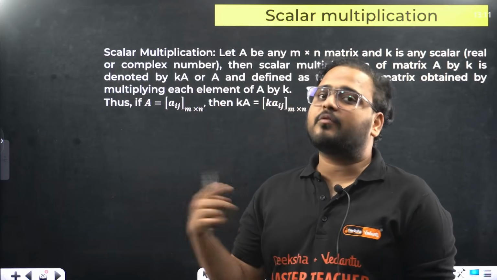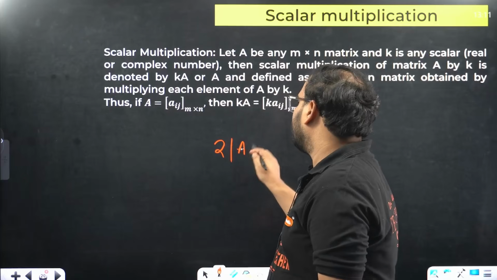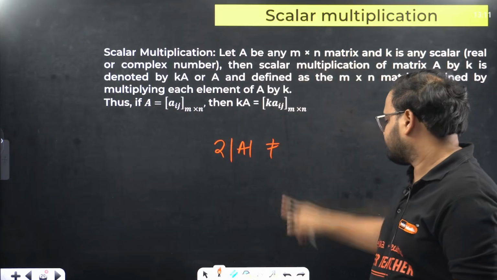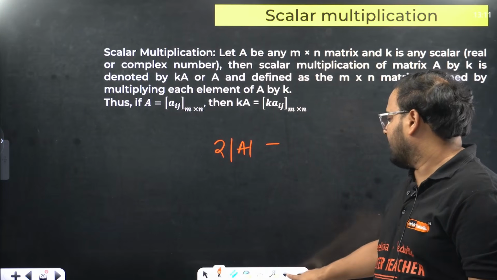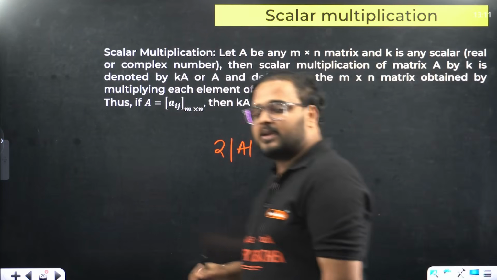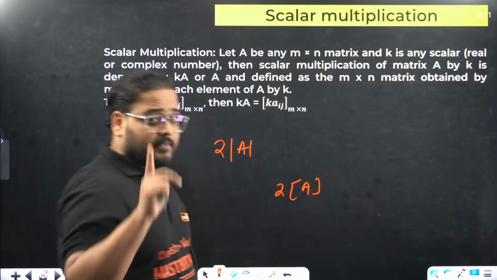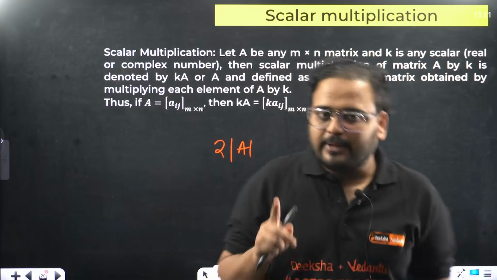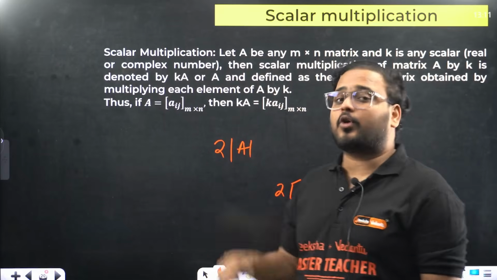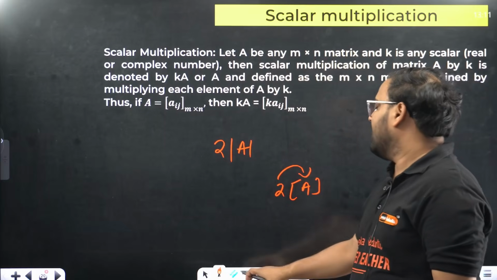2 times the determinant of A is not equal to 2 times the matrix A. This doesn't work in the same way. In the case of a determinant, multiplying by 2 can be applied to any one particular row or column, not to all. If you are multiplying 2 to the determinant of A, you can multiply 2 to any particular row or column, not to all. But in the case of a matrix, you have to multiply 2 with each and every element.